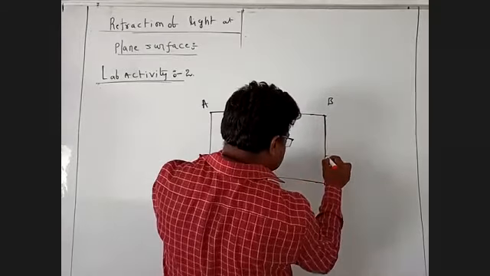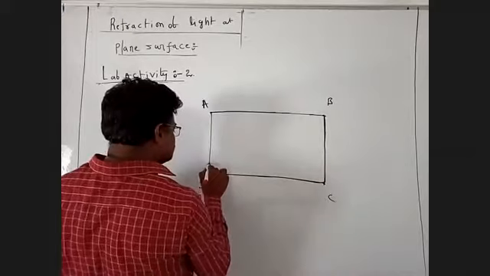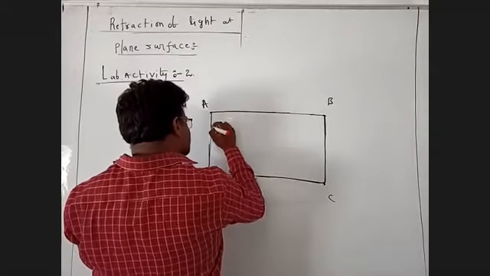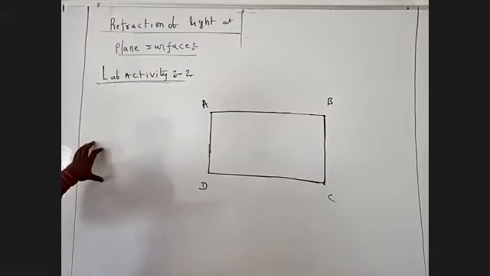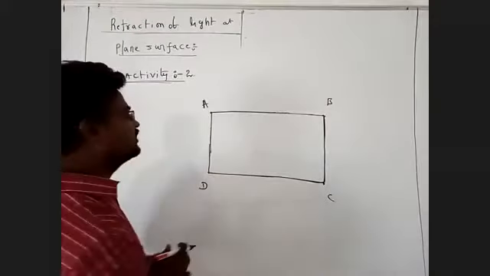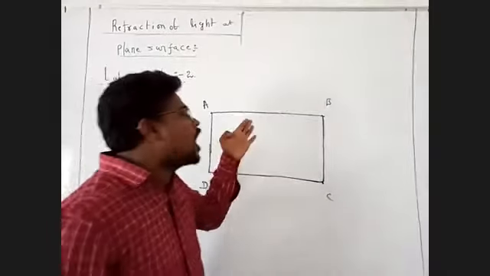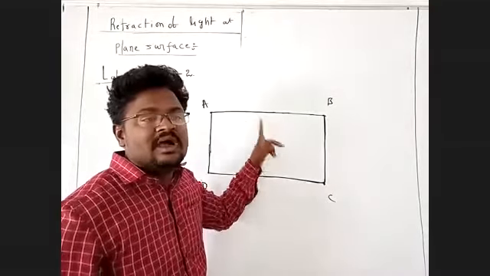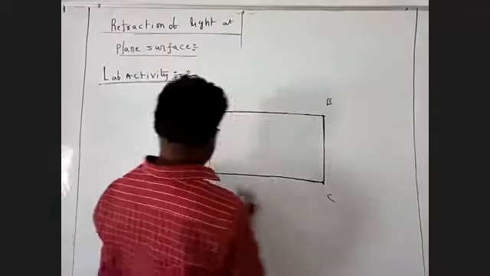Now I'm removing the glass slab from the middle of the paper. This is the outline of the rectangular glass slab, with A point, B point, C point, and D point.